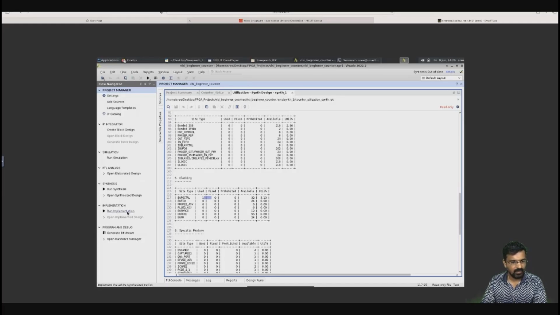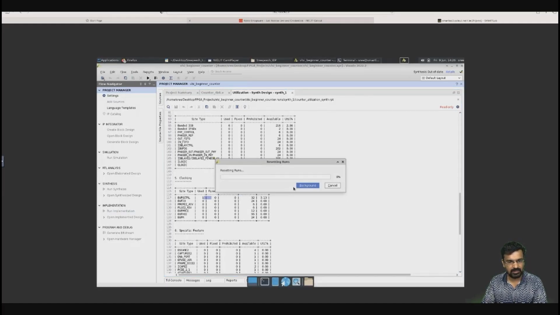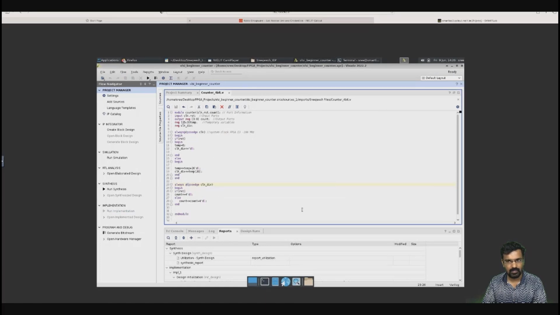Now I will run implementation. The next step is implementation, which contains mapping, placing and routing. Those steps will be done. In that step we have something to do.